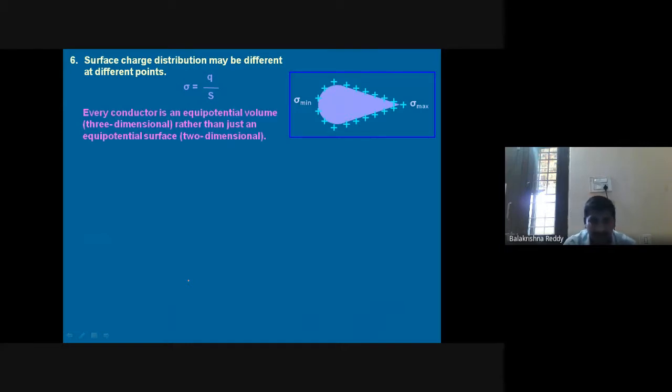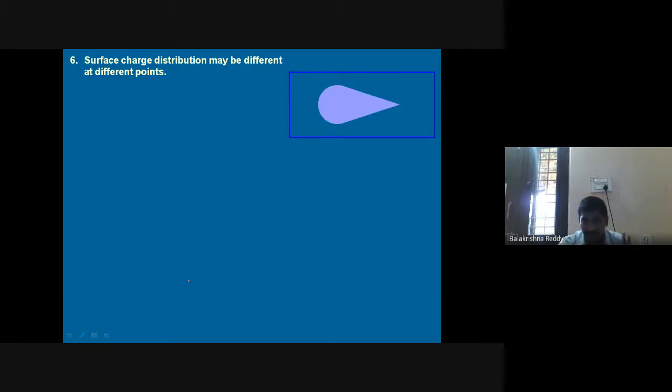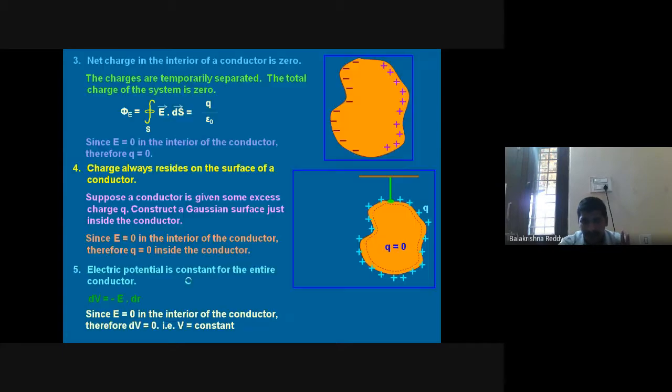So every conductor is an equipotential volume rather than just an equipotential surface. These are all behaviors of conductors that we can see and understand. What are those? We can go back. First, surface charge distribution may be different at different points. The next, electric potential is constant for the entire conductor.